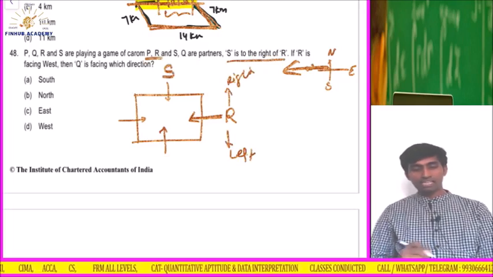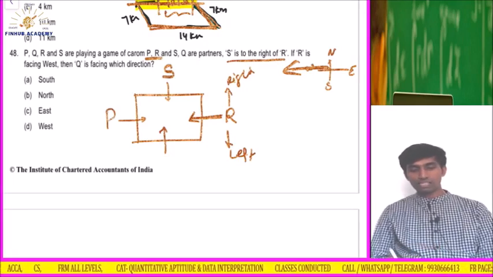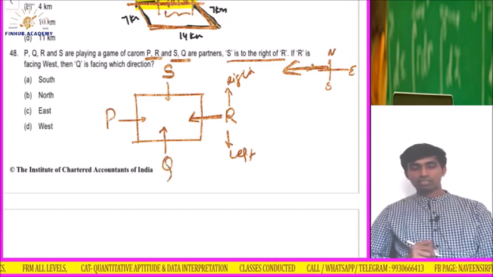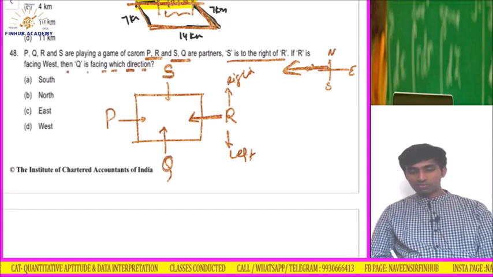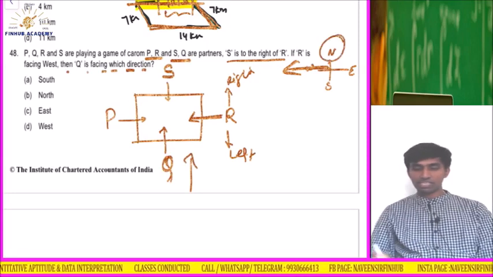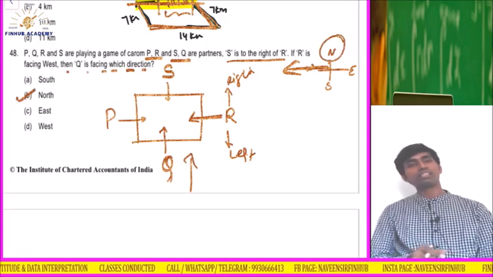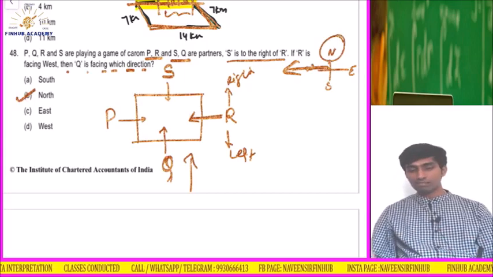Understood? P and R are the partners, so obviously P will sit here. S and Q are partners, so here he will sit. Then Q is facing which direction? Up direction. This is which direction? North. So the answer is B. Understood? Easy questions. Fine.